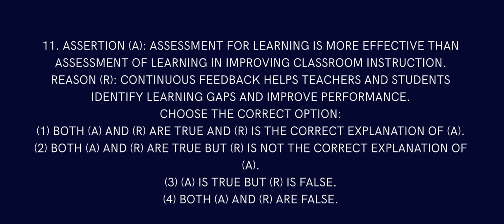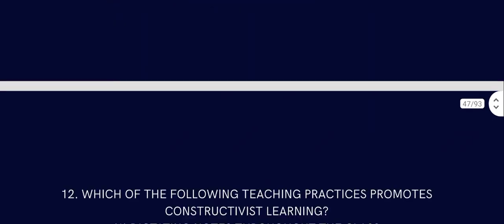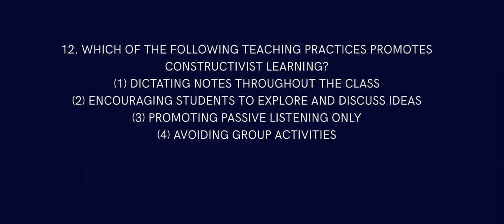Assessment for learning is more effective than assessment of learning in improving classroom instruction, because continuous feedback helps teacher and student. That is the thing, continuous feedback helps teachers and students. So the answer is both A and R are true, and R is the correct explanation. Question number 12. Which of the following teaching practices promote constructivist learning? Dictating notes throughout the class, encouraging students to explore and discuss ideas, promoting passive listening, or avoiding group work. So the answer is simple. Constructivism is about encouraging students to explore and discuss ideas.